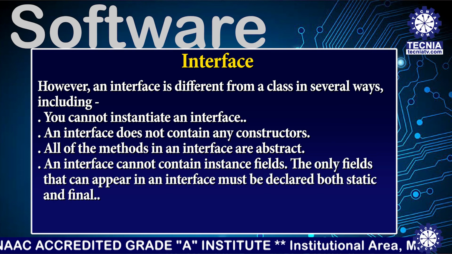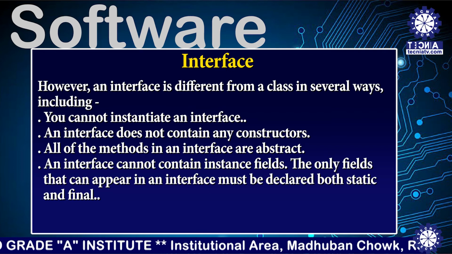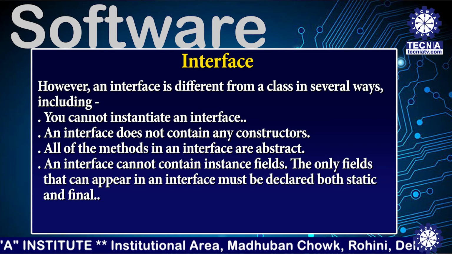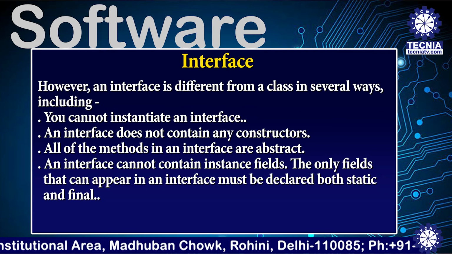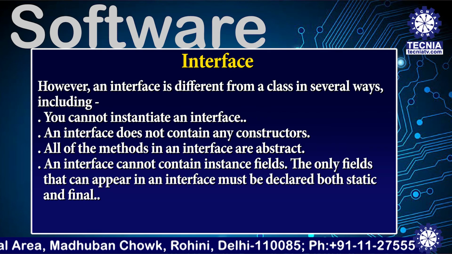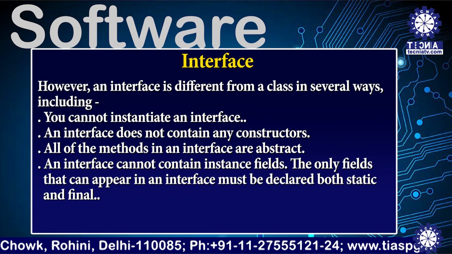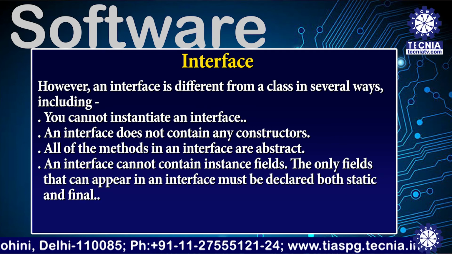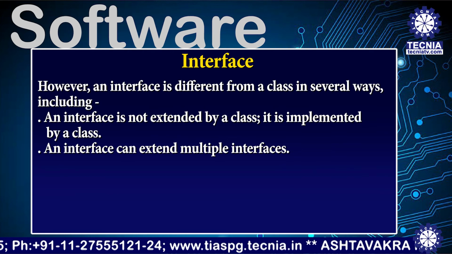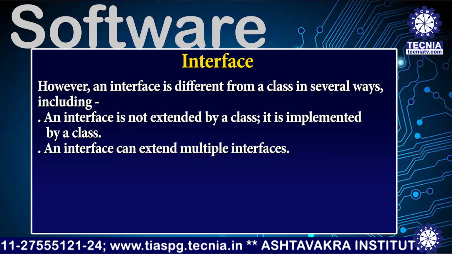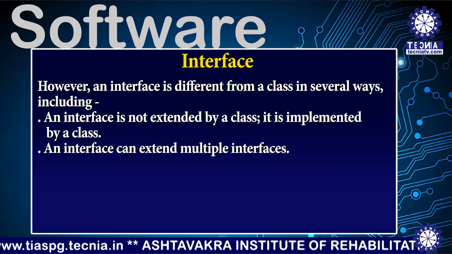However, an interface is different from a class in several ways, including: you cannot create an object of an interface. An interface does not contain any constructors. All of the methods in an interface are abstract methods. An interface cannot contain instance fields. The only fields that can appear in an interface must be declared both static and final. An interface is not extended by a class, it is implemented by a class. An interface can extend multiple interfaces.